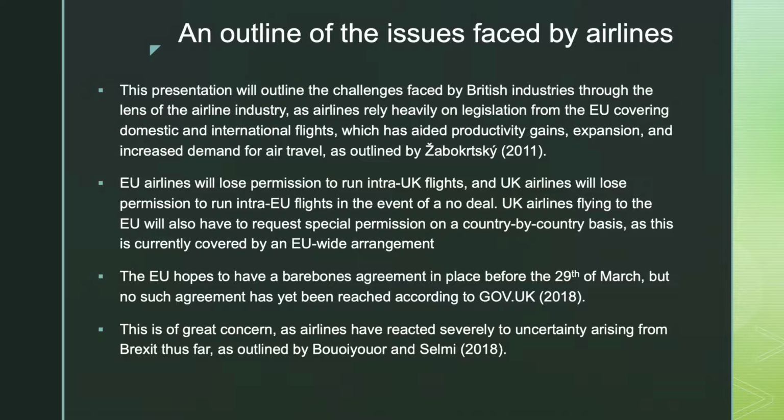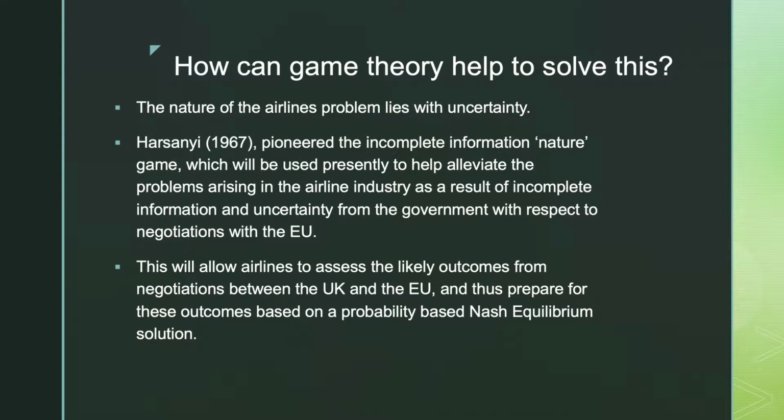This presentation will focus on uncertainty for the airline industry, as airlines depend heavily on EU legislation for productivity gains and expansion. As stated in the literature, airlines have been hit severely by Brexit uncertainty. As the current situation stands for the UK government, EU airlines will lose permission to run flights within the UK and vice versa for UK airlines in the EU. The EU hopes to have a bare bones agreement in place by March the 29th for airlines, but this has not yet materialised.